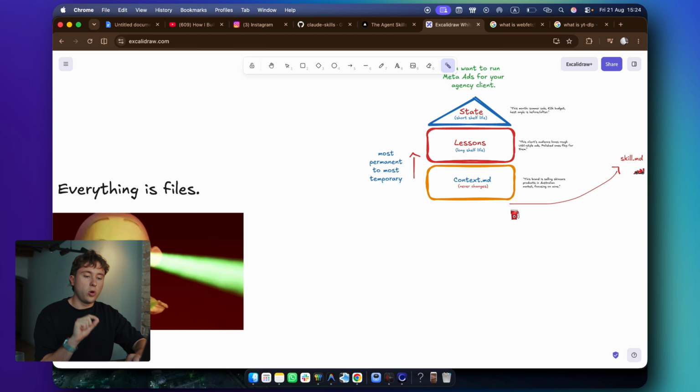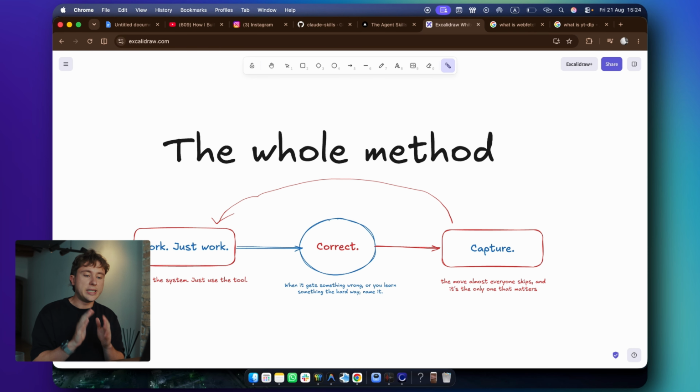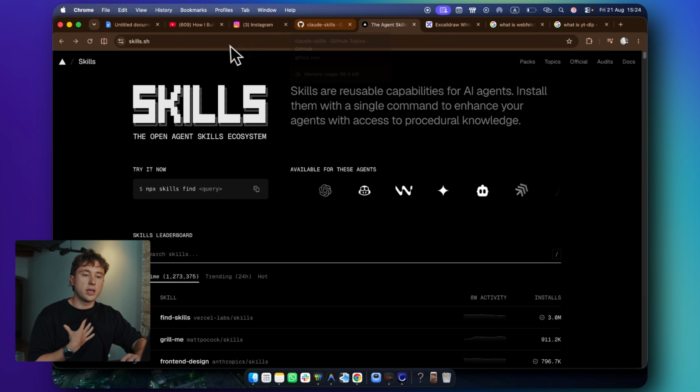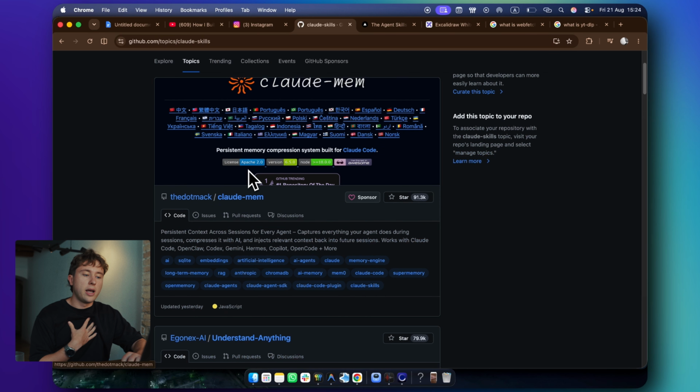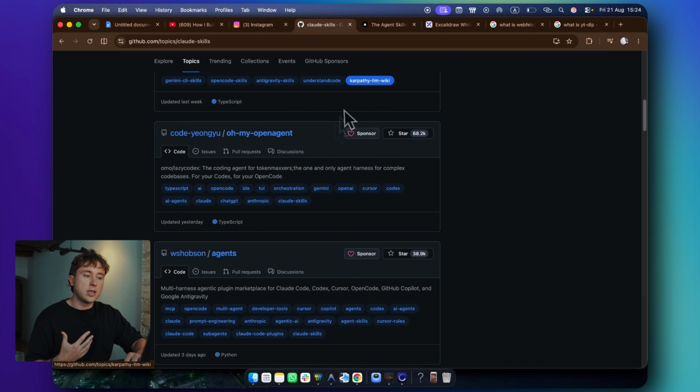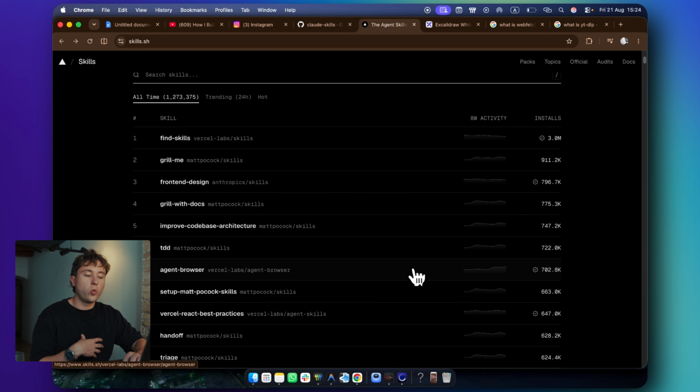But the biggest takeaway that I want you to take from this is that you don't need to make any systems, you don't need to fish for any skills, you don't need to do anything, just open Claude Code and start working with it. Make yourself a goal, think of some things that you might want Claude to do and do it. That's it. If you want to look for skills, there are a couple of places like skills.sh or github.com/topic/Claude-skills. And here you can find a lot of skills that people are obsessed with. And it's okay if you just want to get some inspiration of what Claude is capable of.